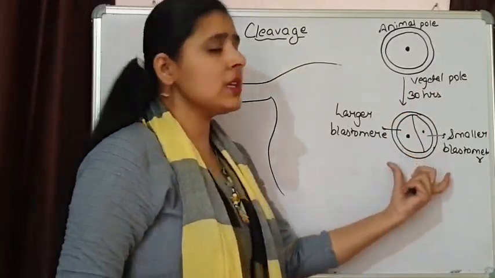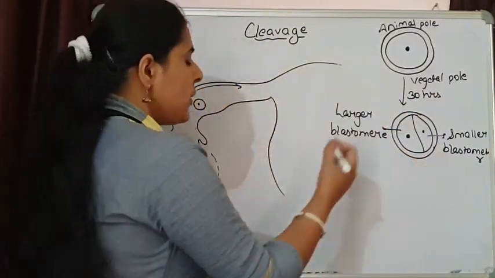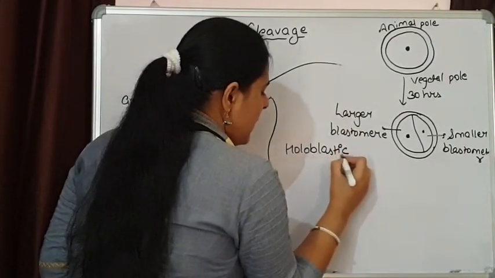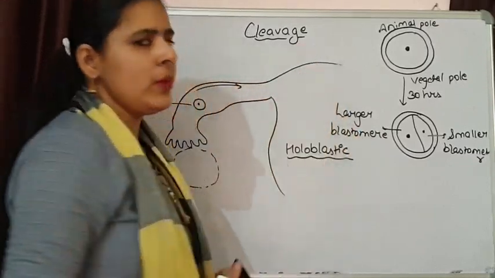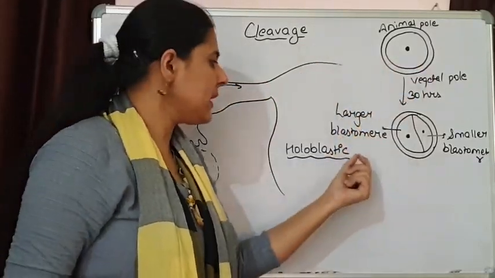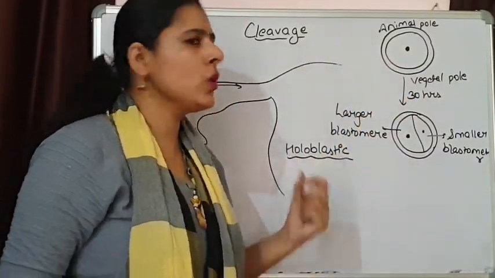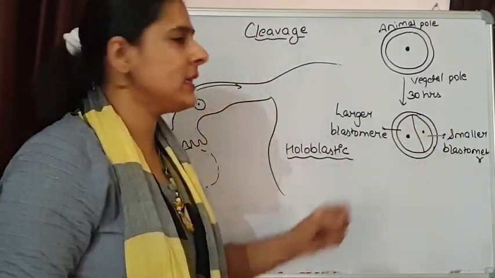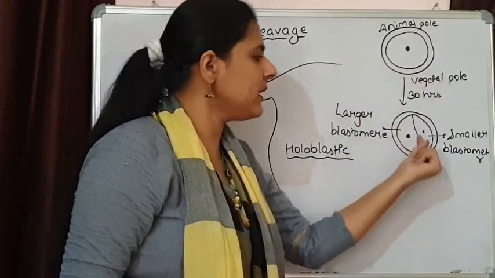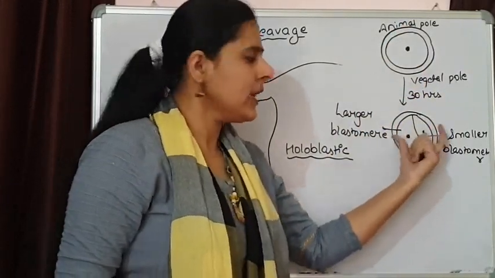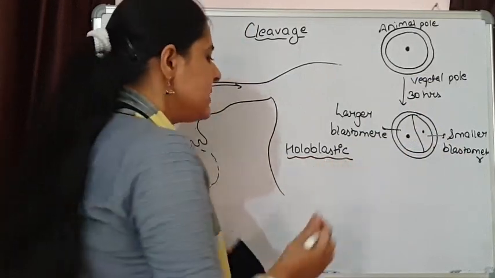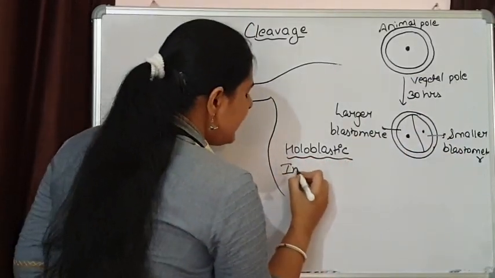Now, division in human beings is basically holoblastic. When we talk about cleavage in the human zygote, the cleavage is always holoblastic. That means all the cytoplasm present inside the zygote takes part in cleavage, that is, it divides completely. That's why it is holoblastic cleavage. Secondly, the cleavage is indeterminate.